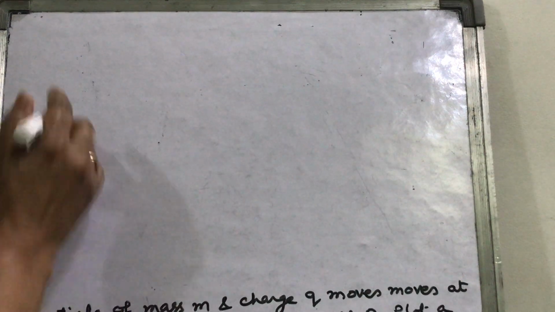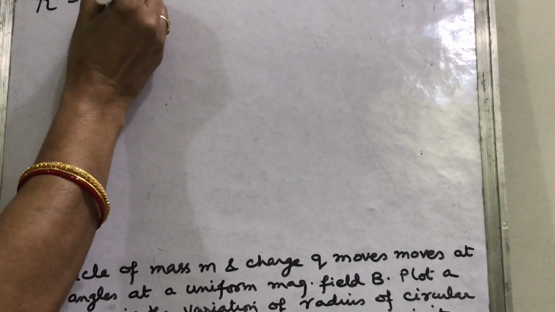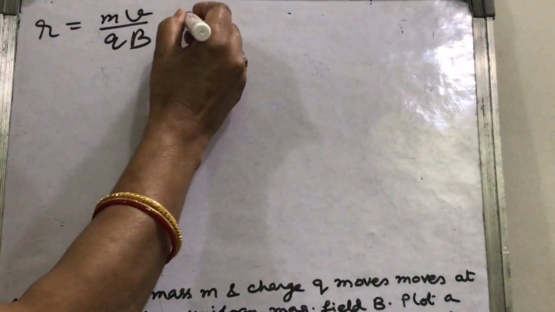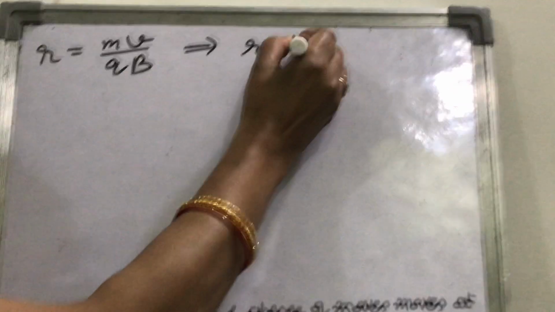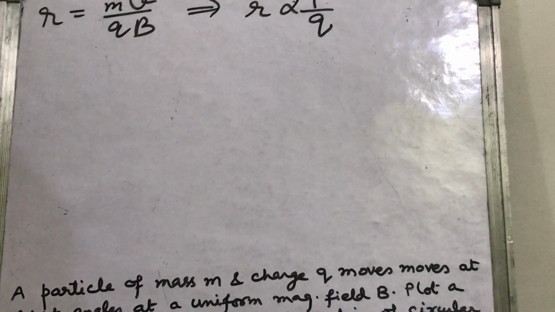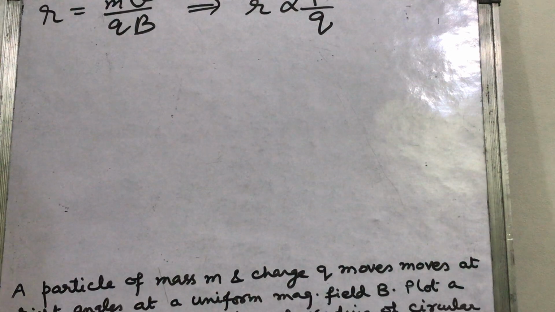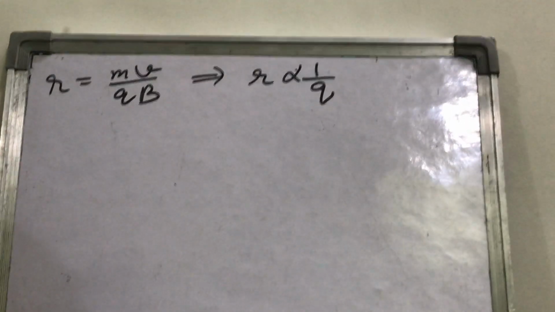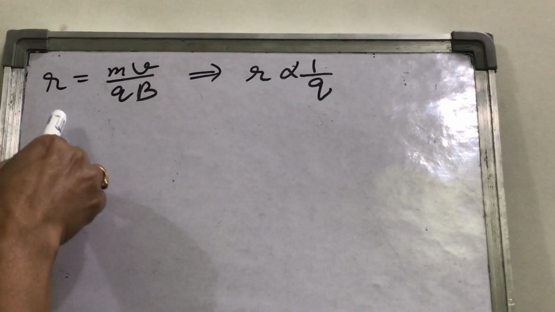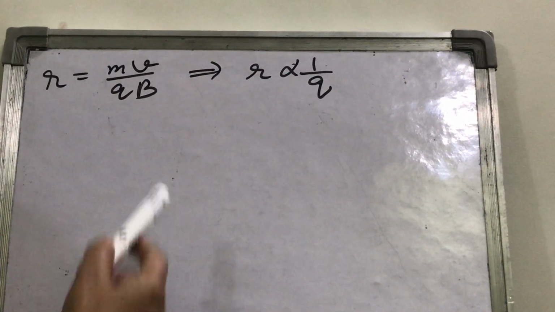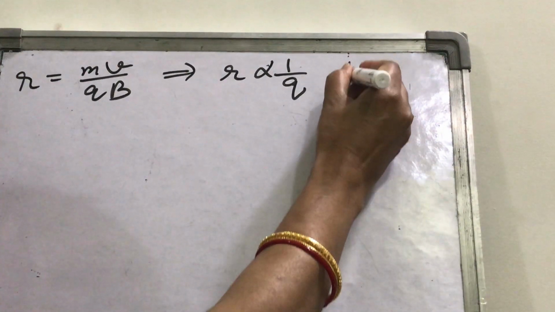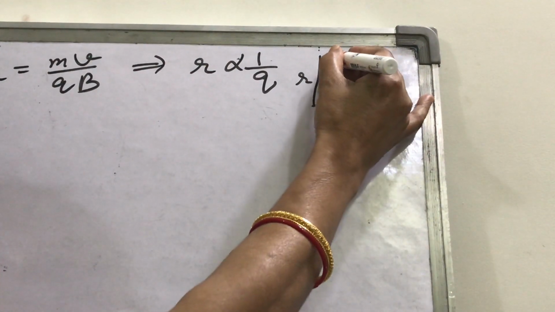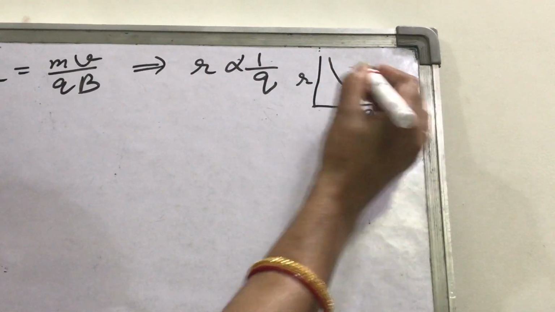Look, radius of the circular path r equals mv upon qB. We have read this. This gives you that r is inversely proportional to q because the other factors remain constant. So r is inversely proportional to q; v, B, m, these other terms are in r. How will you show it graphically? This will be the graph. Only the graph you have to show. Then this is r and q. The graph will be like this, inversely proportional.